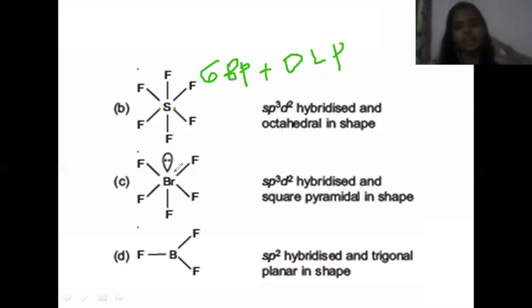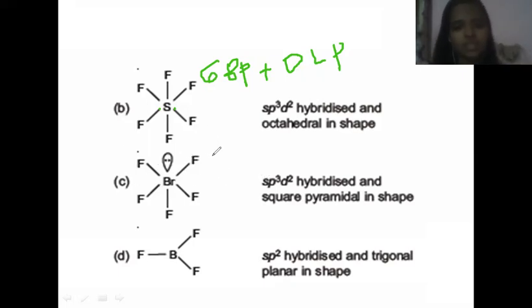Now, if I talk about BrF5, the central atom bromine belongs to the 17th group, right? Halogen family, 17th group. So the valence electrons of bromine is 7. Here 1, 2, 3, 4, 5, 6 and 7. BrF5 means there are only 5 fluorine atoms, right? So a lone pair will be present because of 7 valence electrons, and the other 5 electrons are bonded with 5 fluorine atoms.